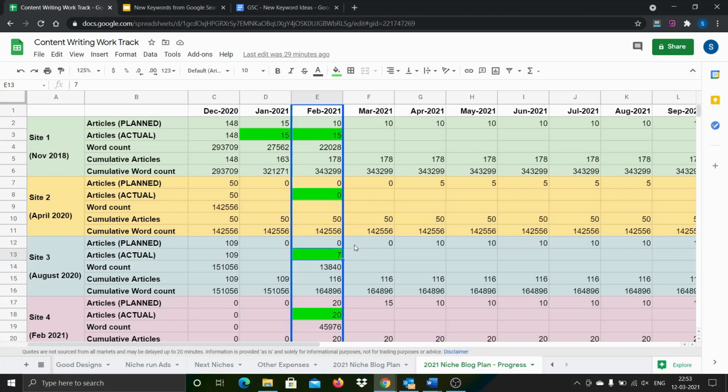Because of that, I made a plan to come up with a set of new articles targeting exclusively those keywords. So let me explain the details. I will take an example and go through it so that it will be very clear to you what exactly happened and how I picked up those keywords.